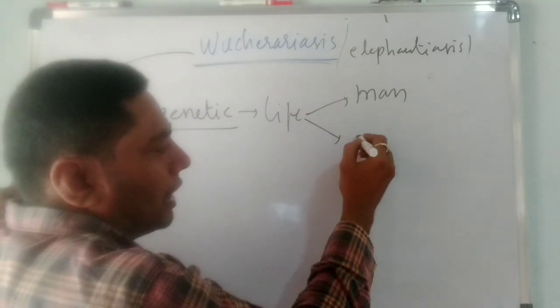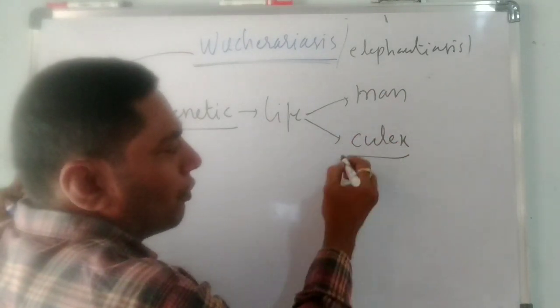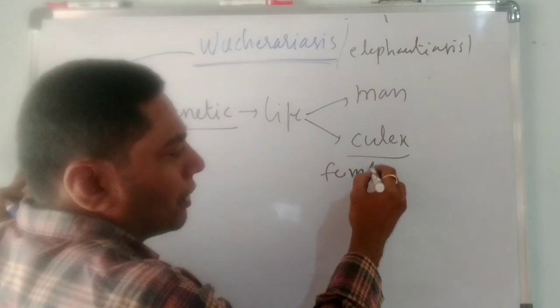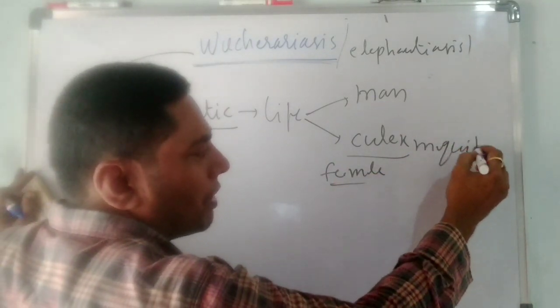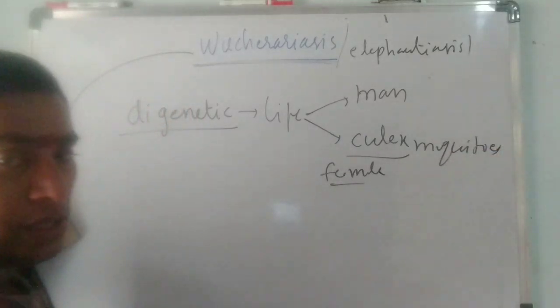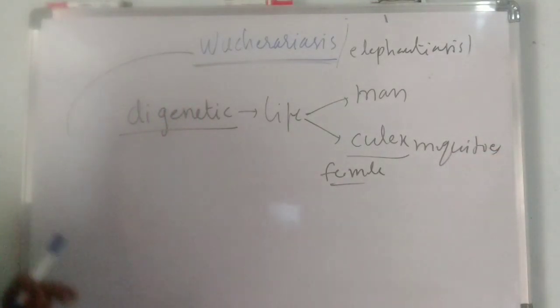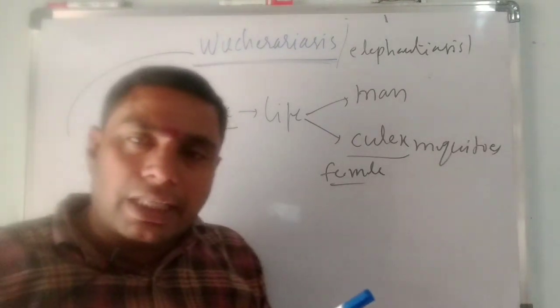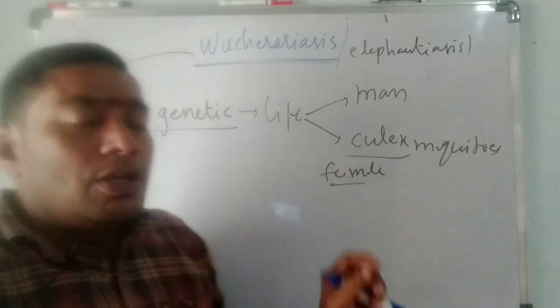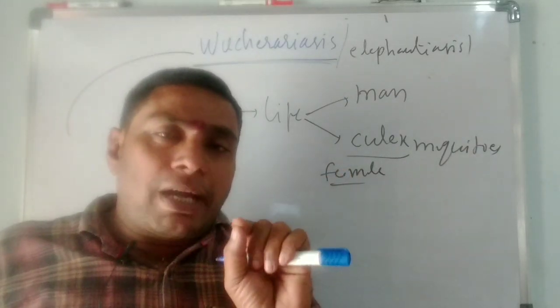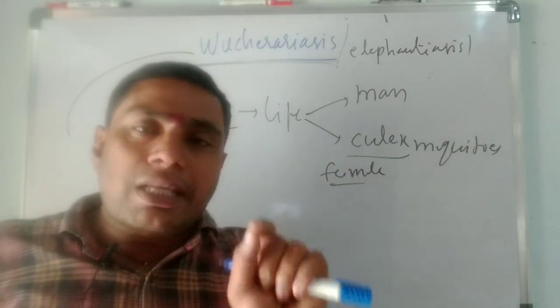The second host is the Culex mosquito, the female Culex mosquito. So it is transmitted through the bite of the female Culex mosquito.